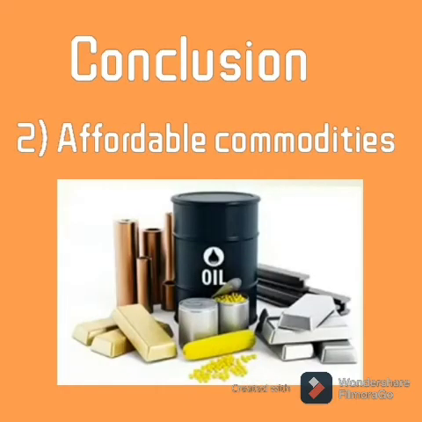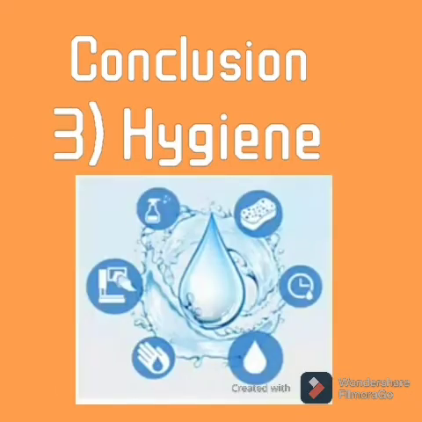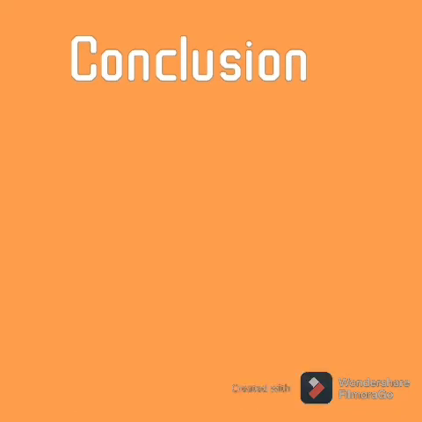Second point, affordable commodities. Bringing stability to the pricing of essential commodities will also help by making them affordable to everyone. Third point, hygiene. Drinking water and sanitation should be made available to all. A country can grow if and only if it has physical health. So the first major area to focus upon is hygiene in the villages and rural areas.